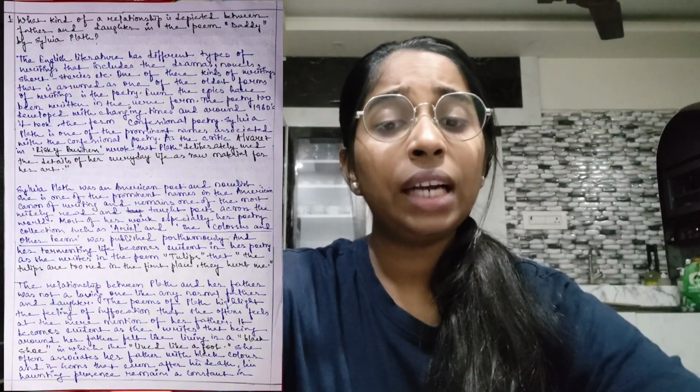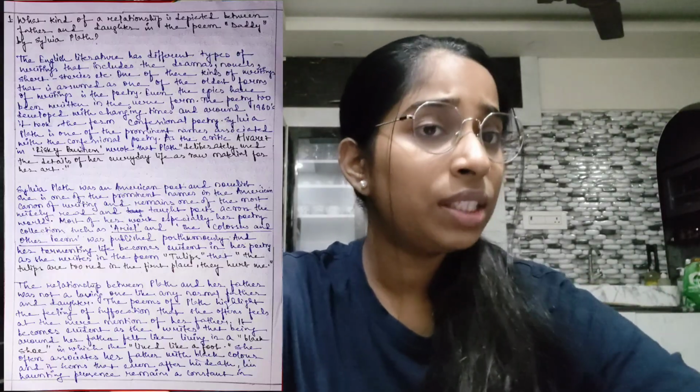So here I have begun the answer with the line: English literature has different types of writings that include dramas, novels, short stories, etc. One of the kinds of writings that is assumed as one of the oldest forms of writing is poetry. So poetry is the oldest form of writing, all of us know. Even the epics have been written in verse form.